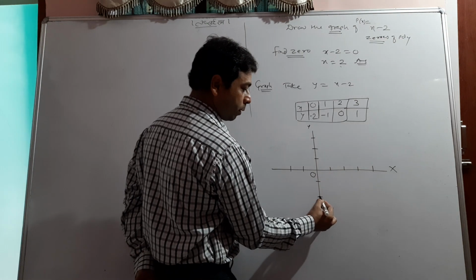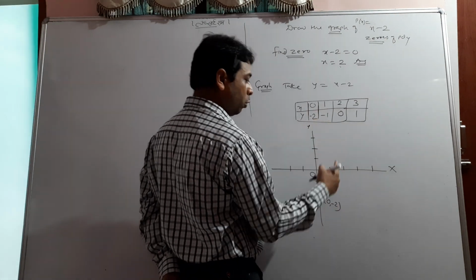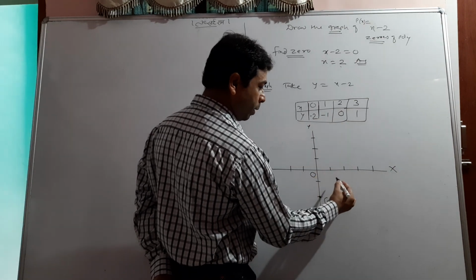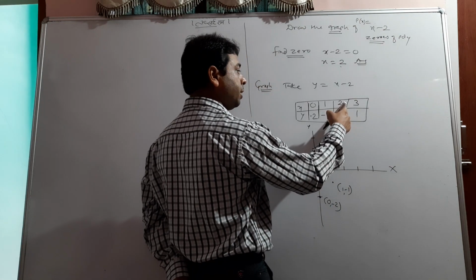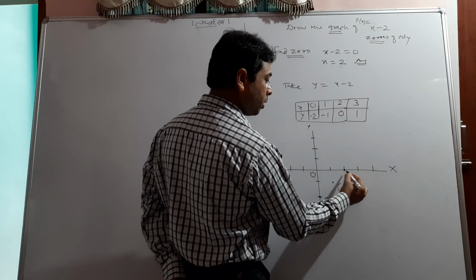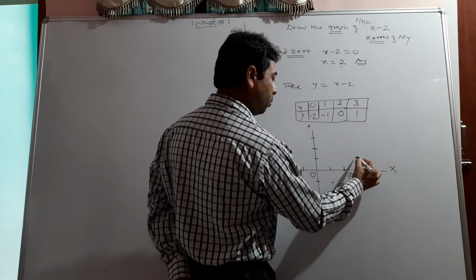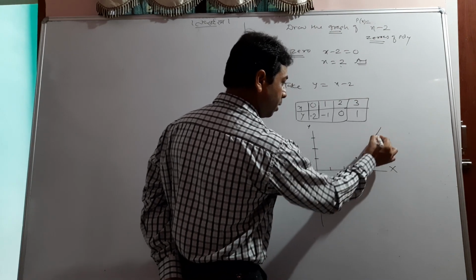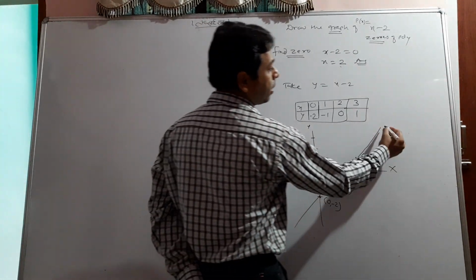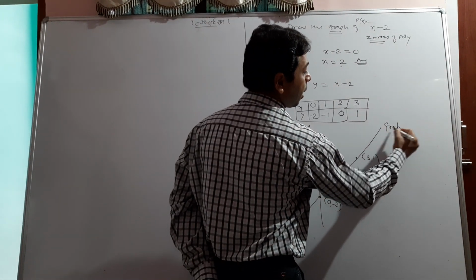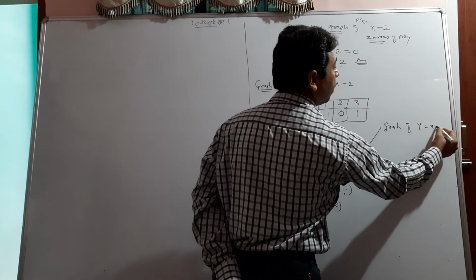So it is this one, 0 and minus 2. x equal to 1, y equal to minus 1 will be this one, 1 and minus 1. x is equal to 2 and y equal to 0: this is 2 and 0. And 3 and 1 definitely here. So it's a straight line coming. It is the graph of x minus 2, your polynomial.